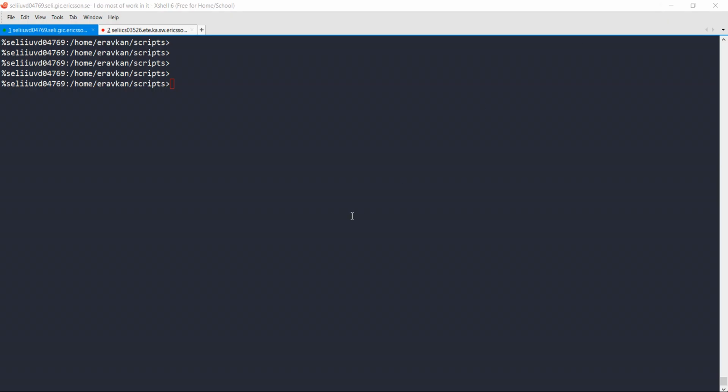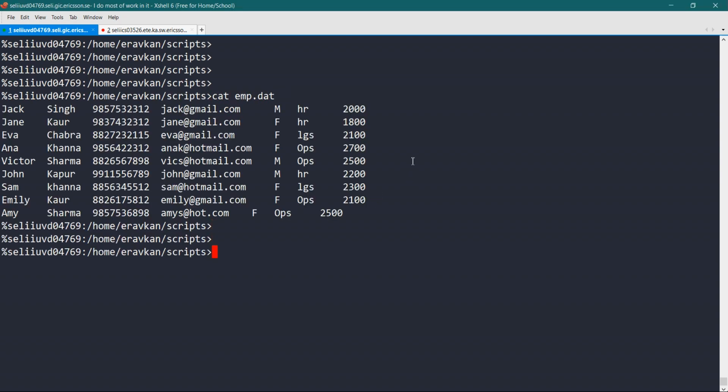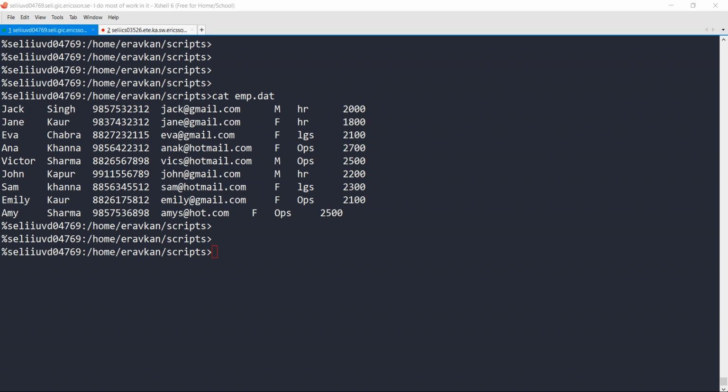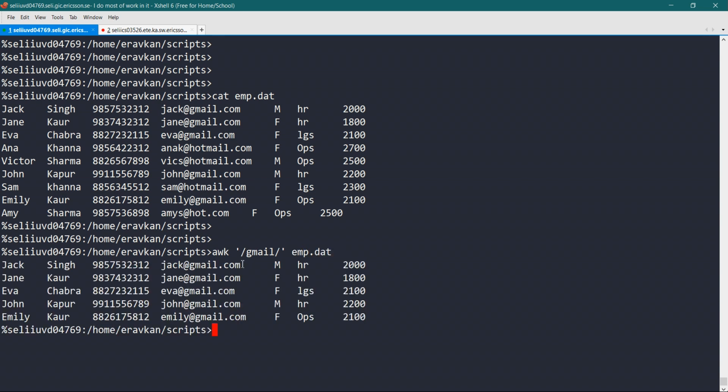So let's go to our terminal. In our terminal we have a file employee.dat. We will play with this file, and I will give you examples of how you can search using regular expressions with awk. To do a simple search, suppose I have to grab all the Gmail lines, the simple syntax is awk, then Gmail. It will search all the lines that have Gmail in them.